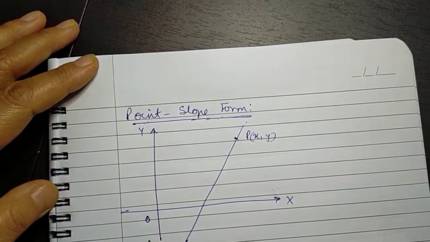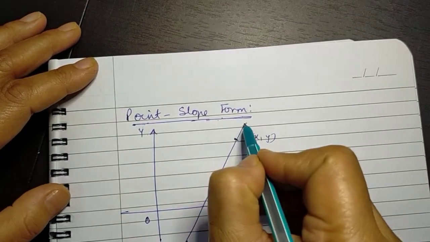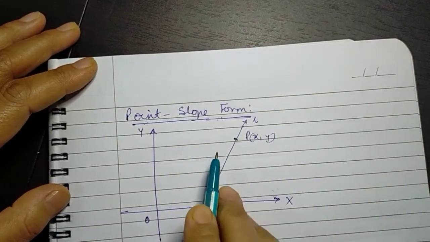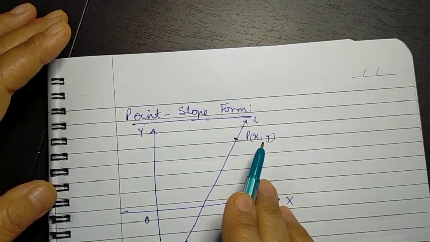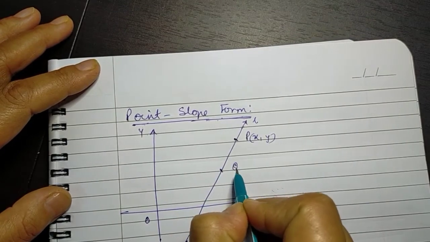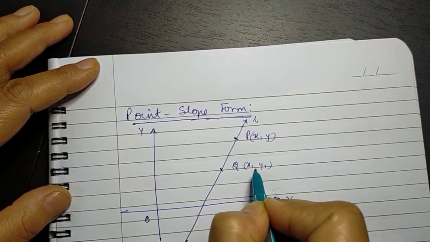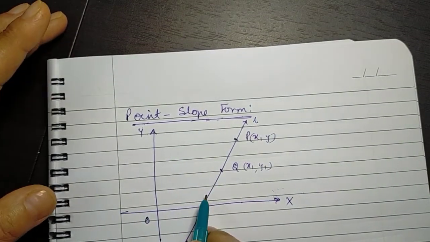So we have considered a straight line on the xy plane, let's call it L, having an arbitrary point P(x, y). Now what is given to us is another point, let's call it Q(x1, y1). This is a fixed point which is given to us, which lies on this line.